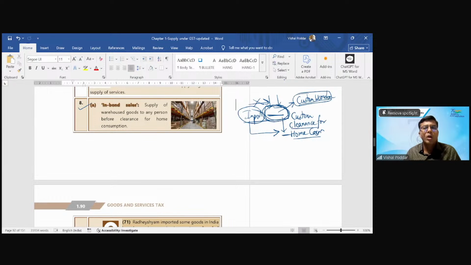The customs law allows you to sell the goods which are still in the customs warehouse, meaning they are not yet brought outside the customs warehouse. So till now, clearance is not done. And if clearance is not done, as per law, it is not import also. Be clear. No clearance done, so it is not import. The goods are still in the customs warehouse, but you can sell the goods while they are lying in the customs warehouse.